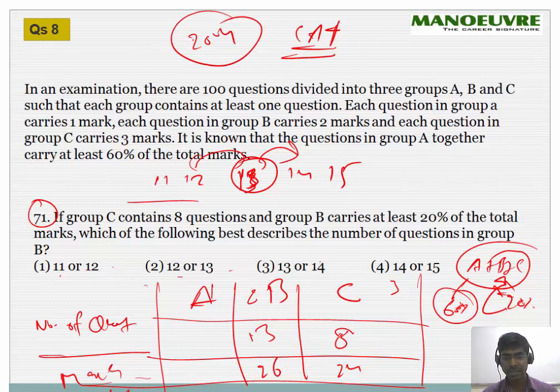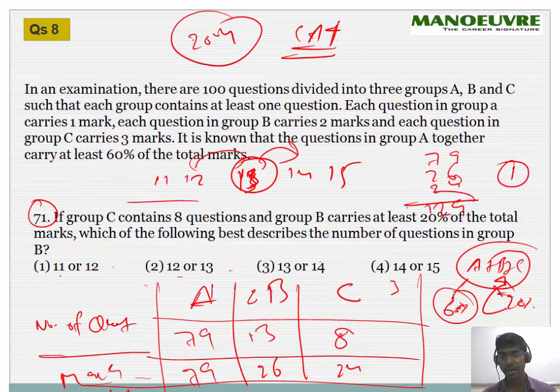8 questions done with C, 13 questions done with B, we are done with 21 questions. So remaining questions are 79, so 79 marks overall. If I add 79, 26 and 24, overall it will be 129 total marks.